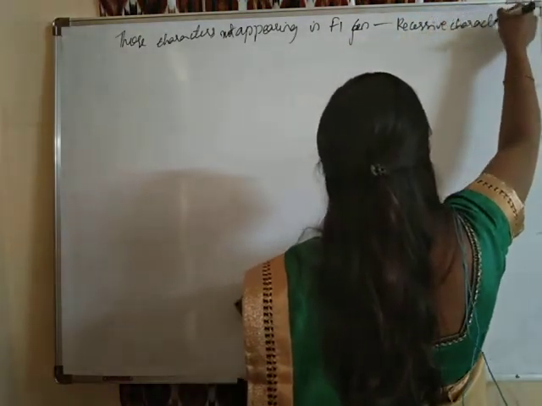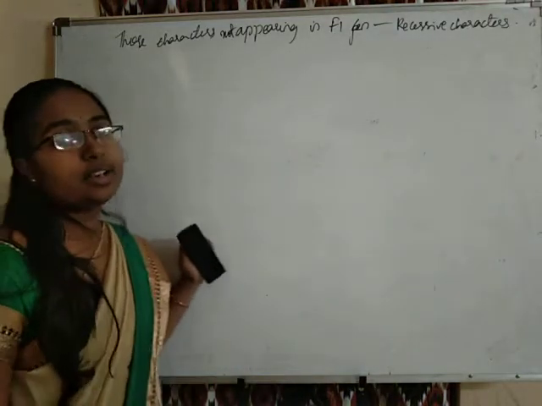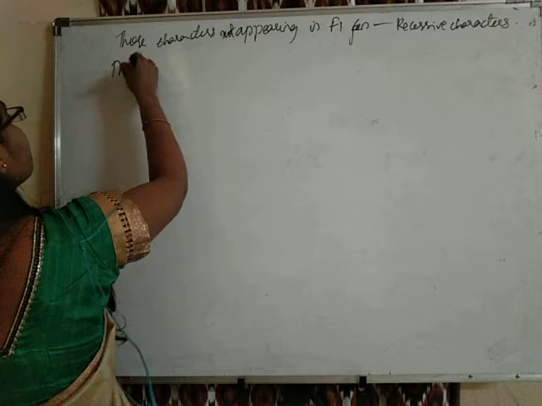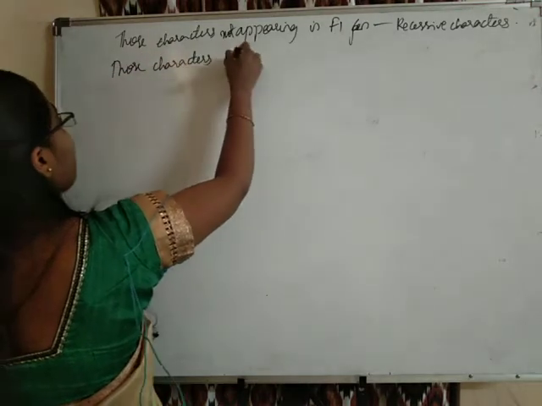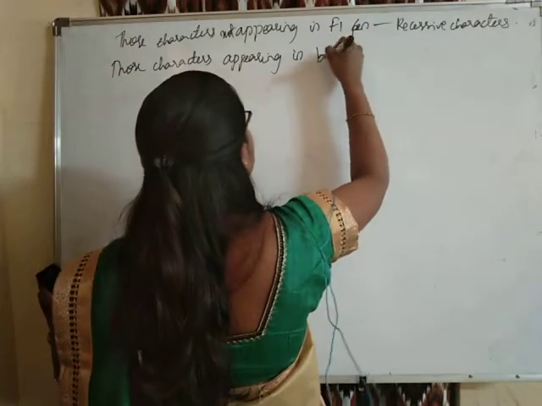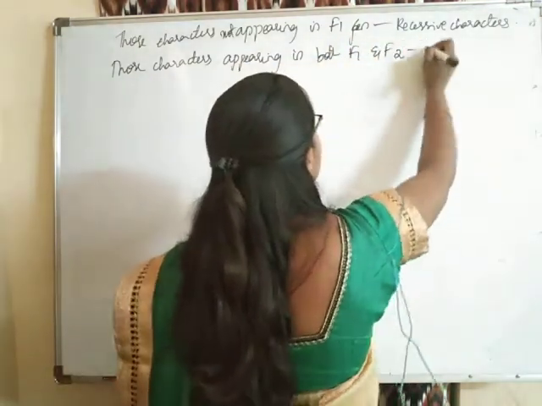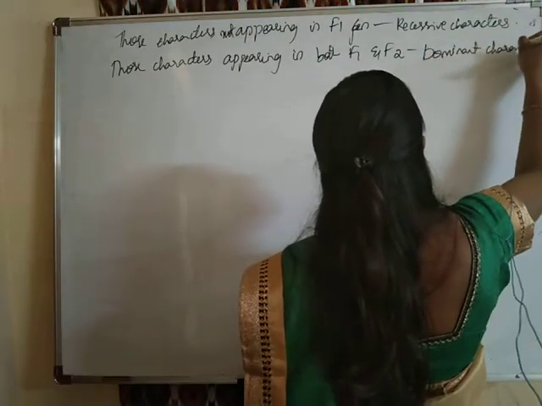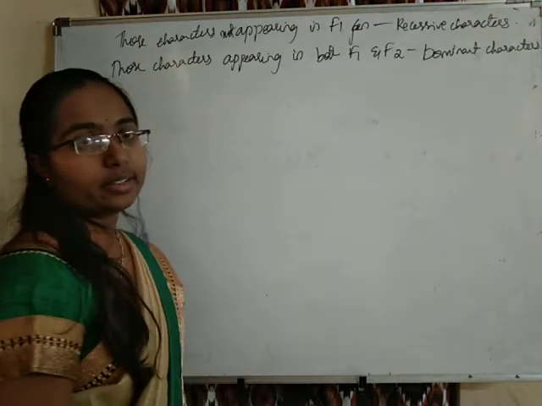Those characters appearing in both F1 and F2 generations are called dominant characters.